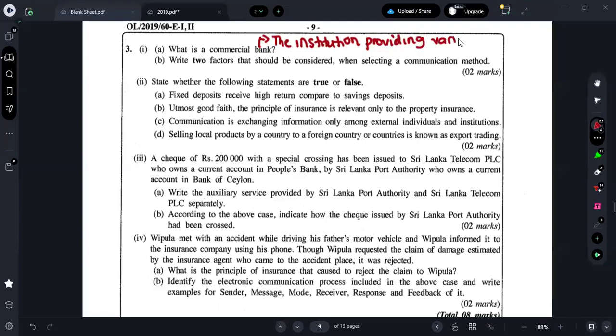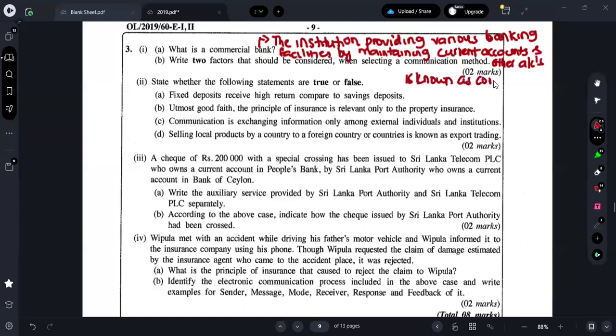Providing various banking facilities by maintaining current account and other accounts is known as commercial bank.